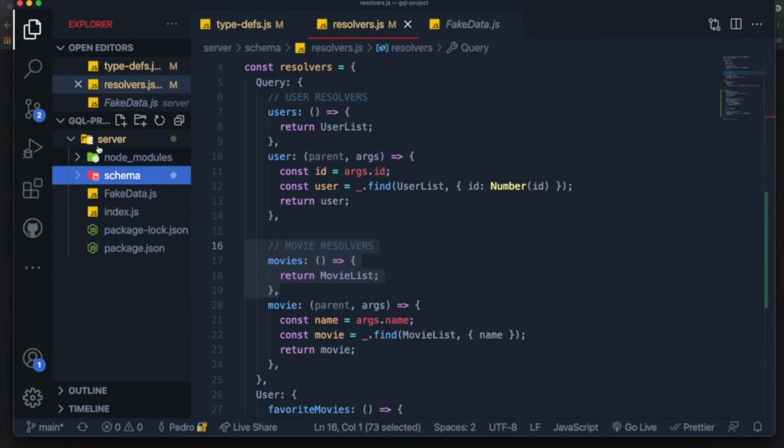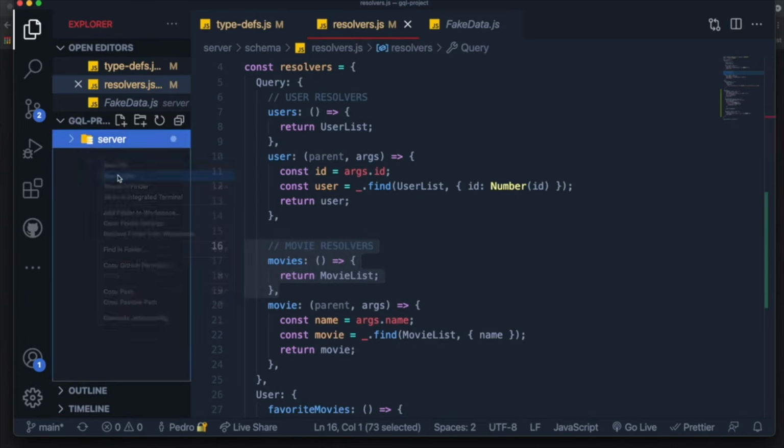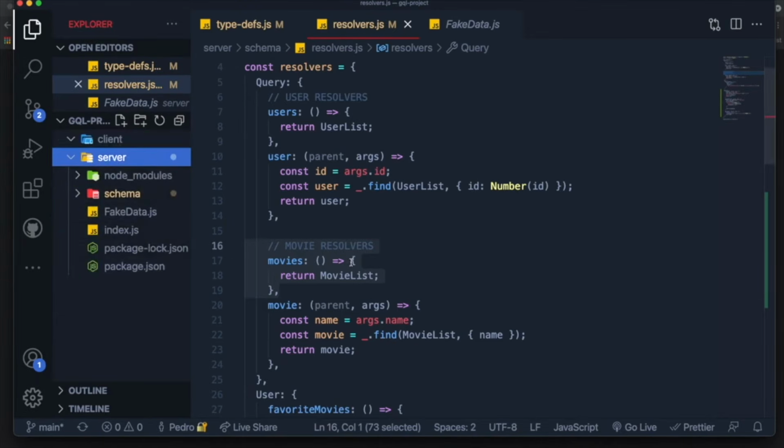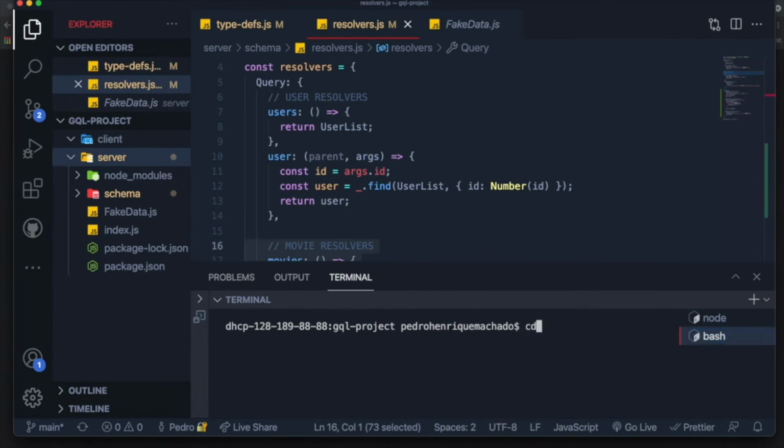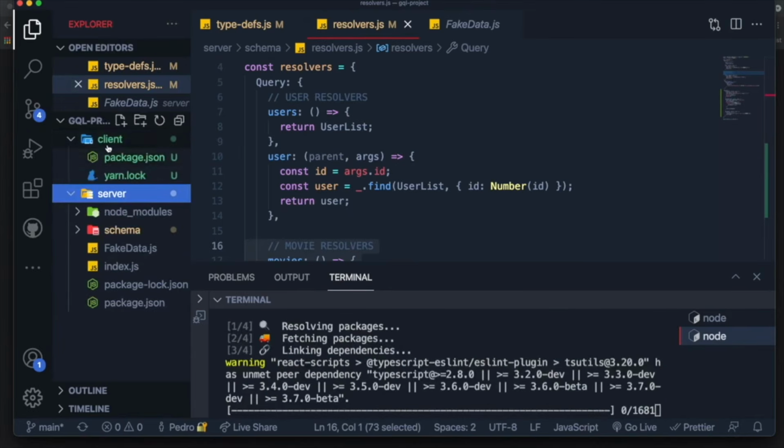So in this video, we're going to create a new folder over here, and it's going to be called the client folder, like this. This client folder will include everything related to the front end, similar to how the server folder includes everything related to the backend. So I'm just going to open this up over here. This terminal is in the backend and it's running our server. I'm going to open another terminal and change my directory to be the client folder, like this. You can see it's the client folder. And I just want to install a simple React application into this project. To do that, I'm going to run the command npx create-react-app, like this, and then a dot at the end, which basically means that I want to create my React application inside of the client folder.